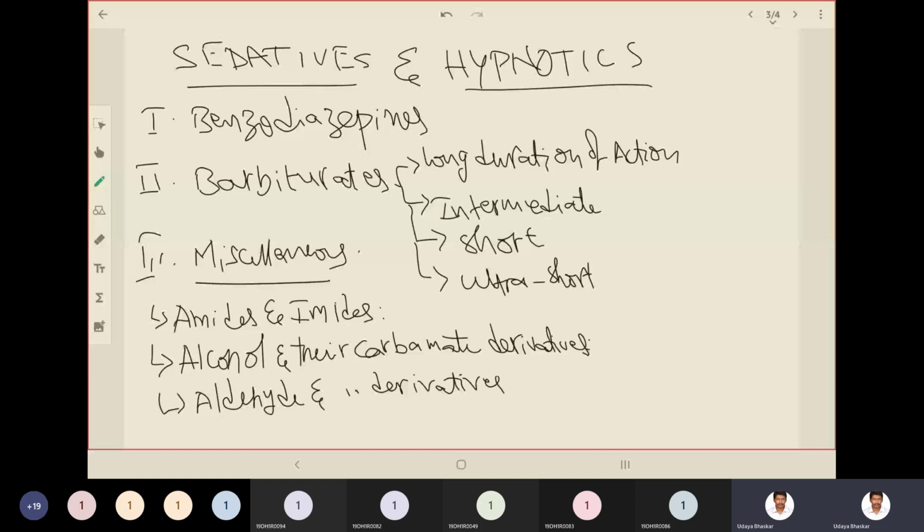So let us see the examples for each class. First one is benzodiazepines.